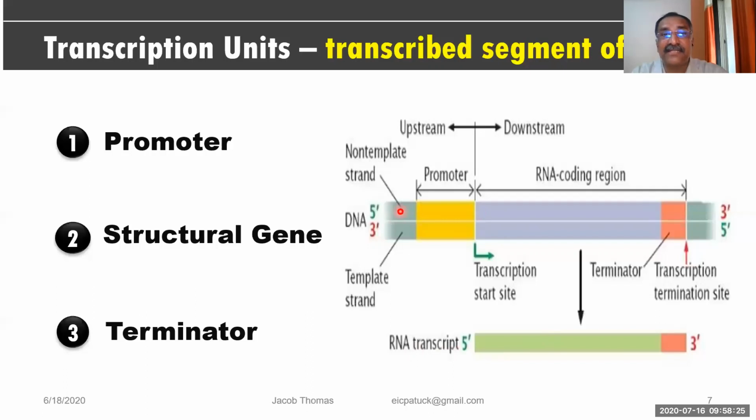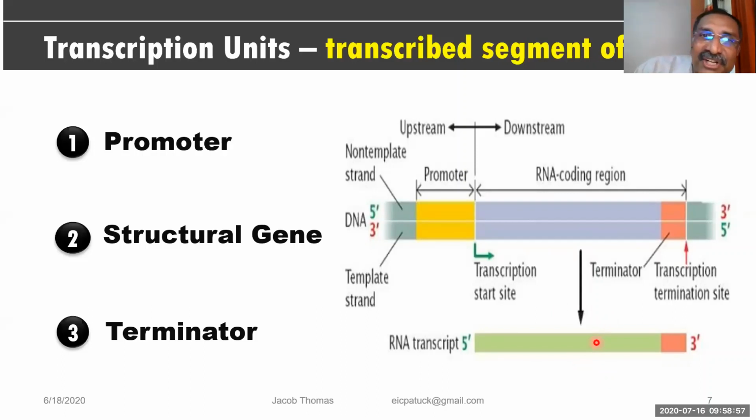Now you see the DNA structure extends from here to here. Look at the length of the DNA, from where to where. The DNA is extended from this end to this end, but you got RNA, you see how much, only a bit. So this is called a transcription unit. Clear to you friends? Because the whole DNA is not transcribed, only a part is transcribed. So this is what is called a transcription unit.